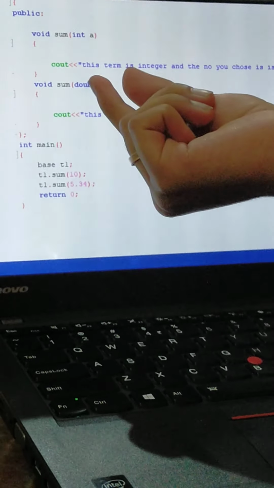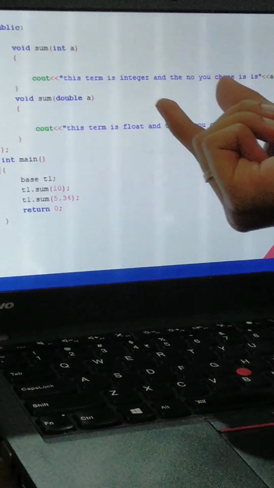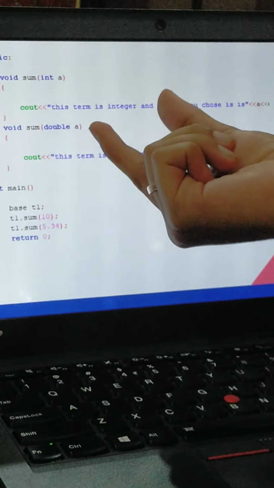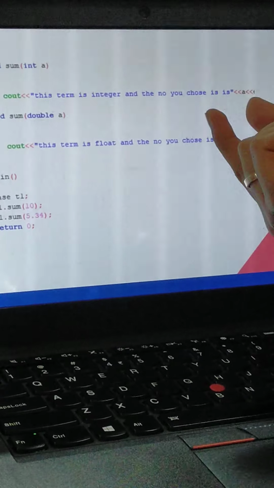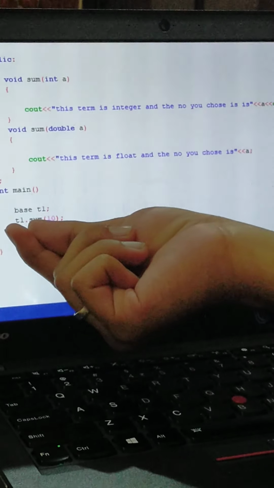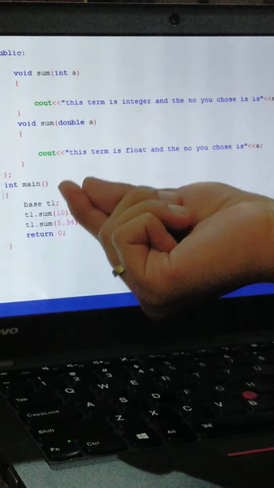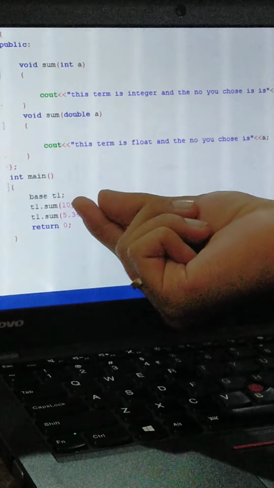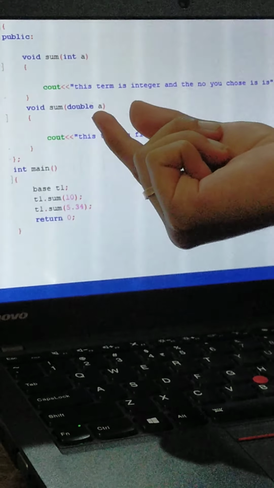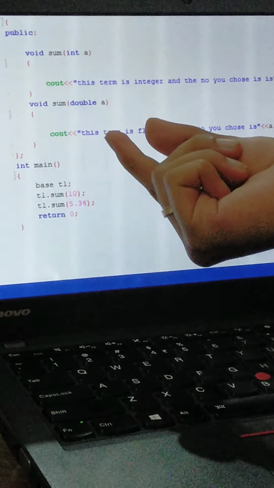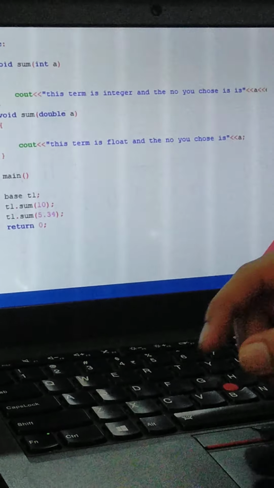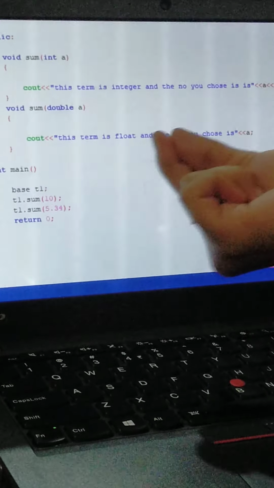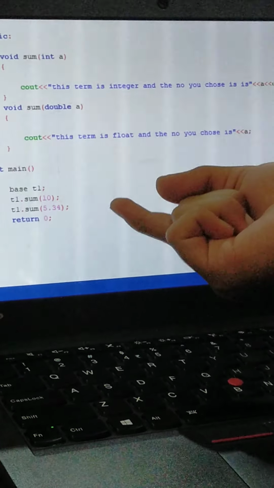Then it will output cout: this term is integer and the number you choose is a. The number a is 10. So my result is: this term is integer and the number you choose is 10. Now I will go to the other one, t1 dot sum 5.34. 5.34 is a floating or double value. So 5.34 will go to void sum double a. This term is a float and the number you choose is 5.34.